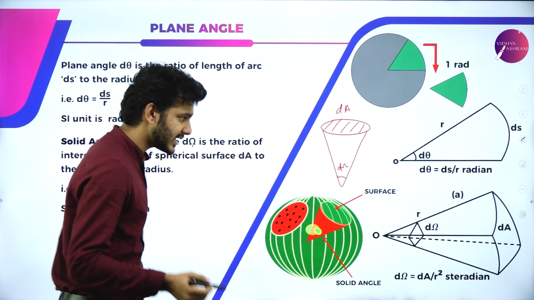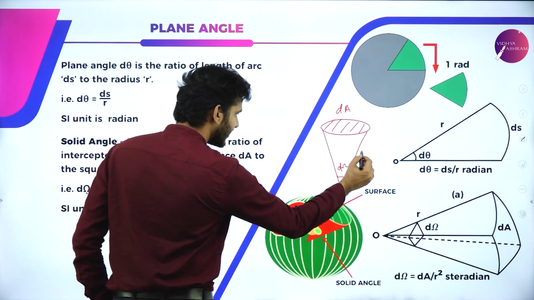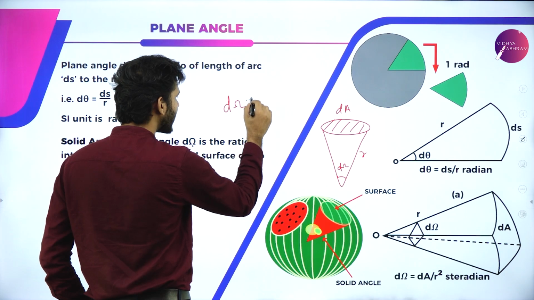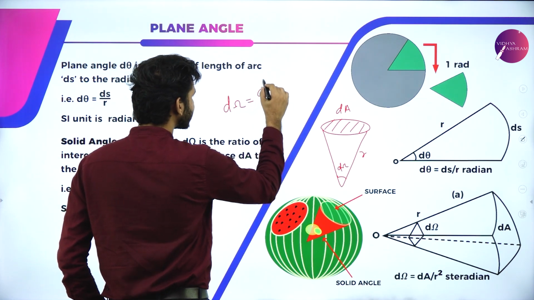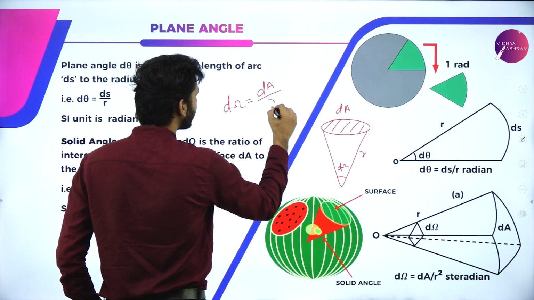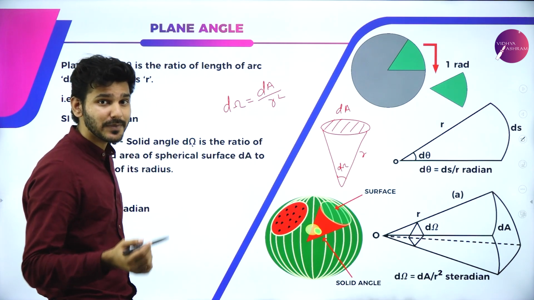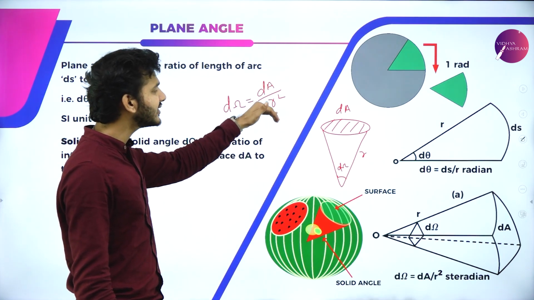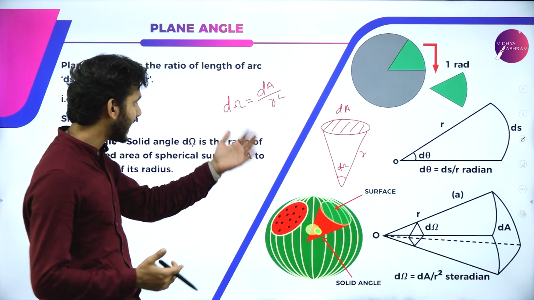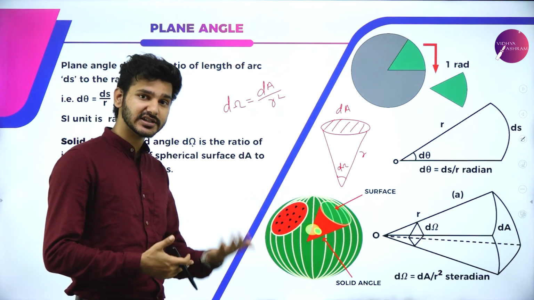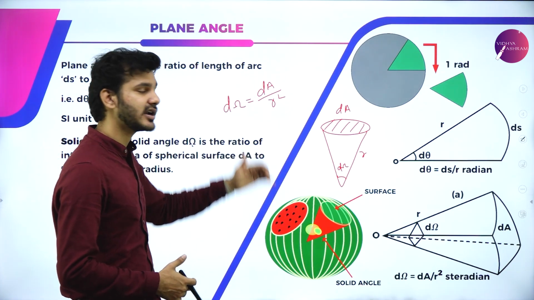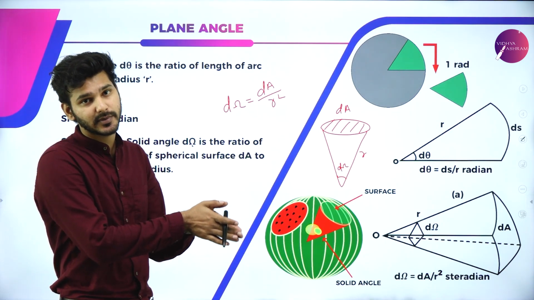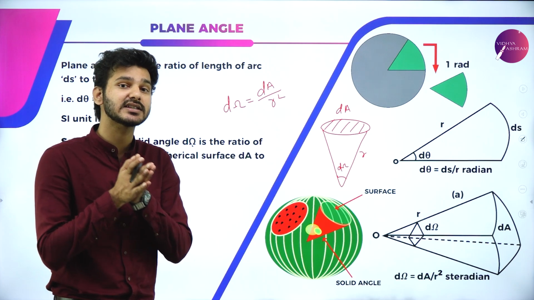Then we can say that this particular piece having a radius of r can be expressed as d omega equals dA divided by r square, or simply it is the ratio between the area of the surface and the square of its radius. Again, this is also a dimensionless quantity because it is a ratio quantity, but it does have a unit since it is a supplementary quantity and the unit is steradian.